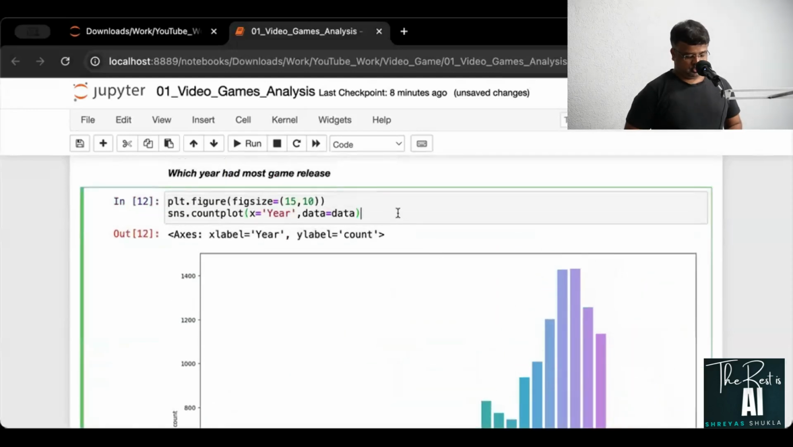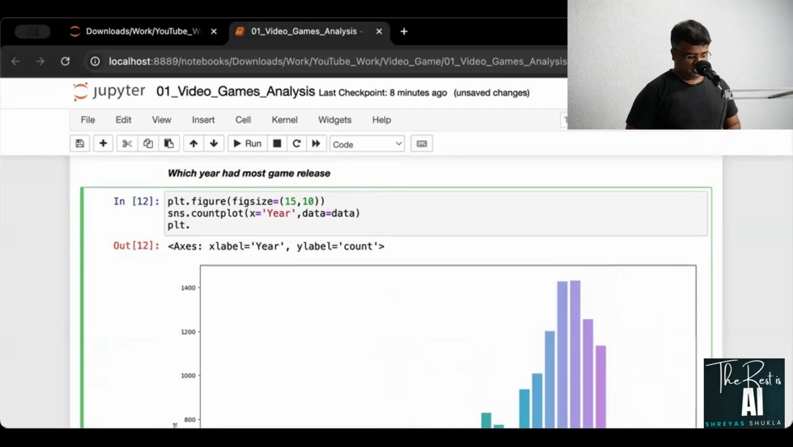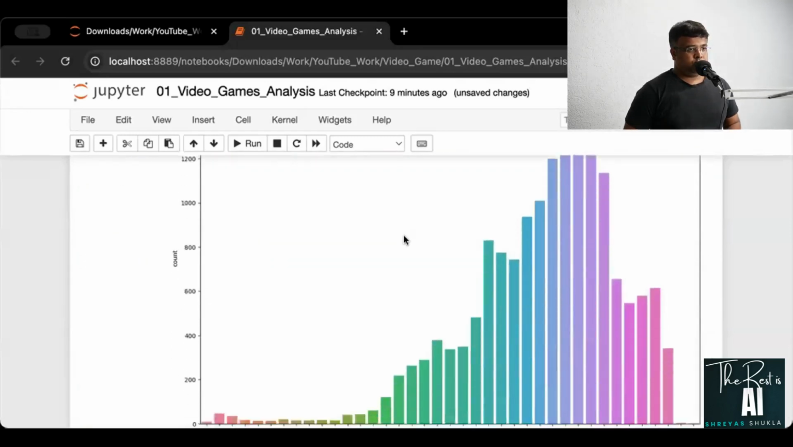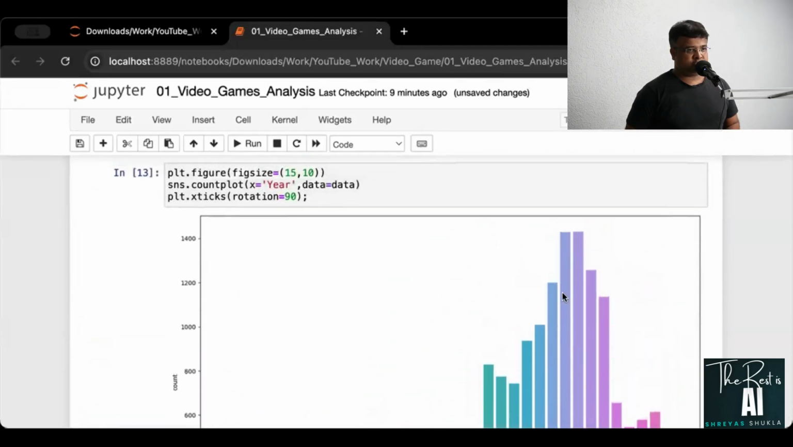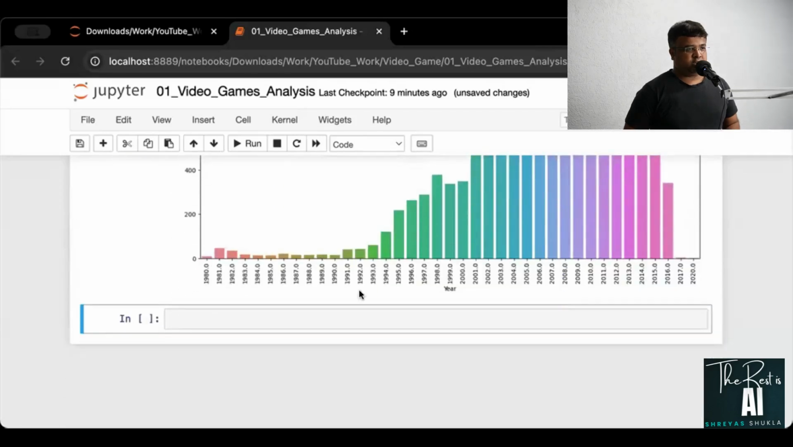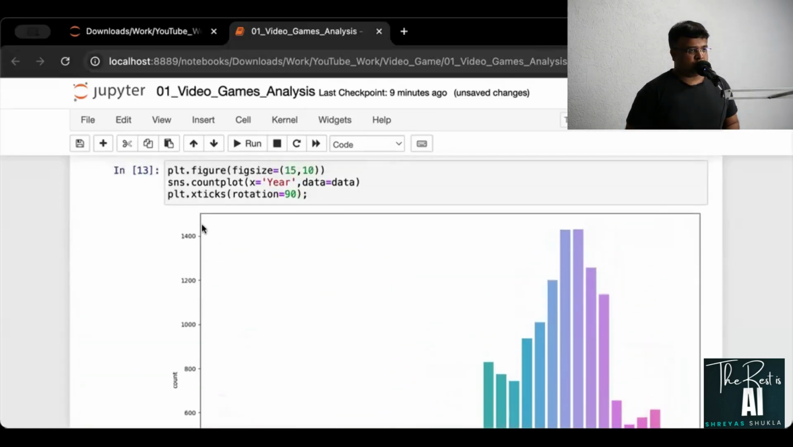So in that case, what you can do is just rotate the xticks. I'll say plt.xticks, then rotation is equal to 90. There we go. So you can see that this is 2008 and 9. As far as my memory serves, that is correct. This is when we had the most games being released. You can see on the x-axis, this is telling you the number of games that were released. So it was almost about 1400 games. That is quite a lot of games in a year.